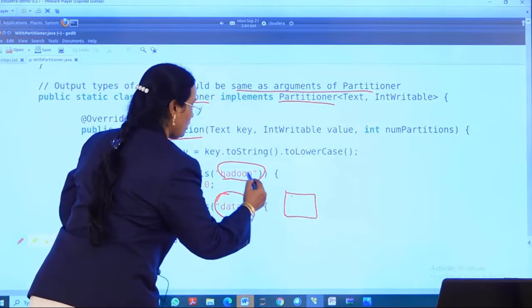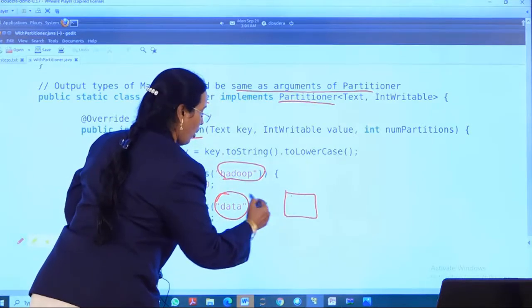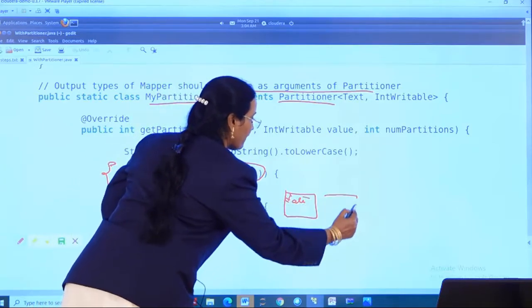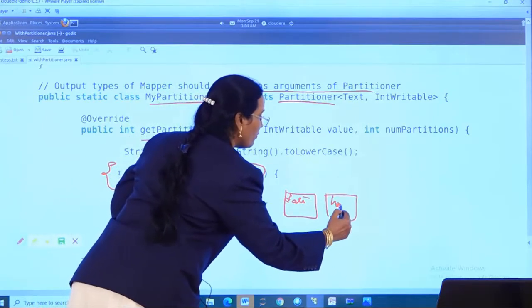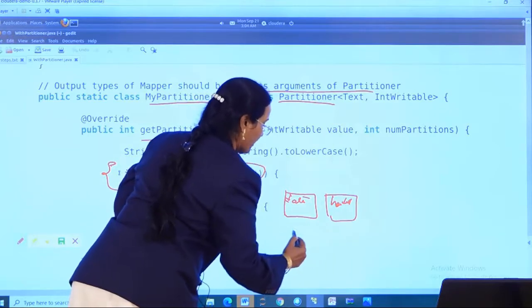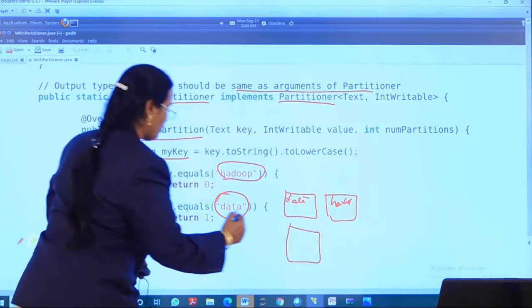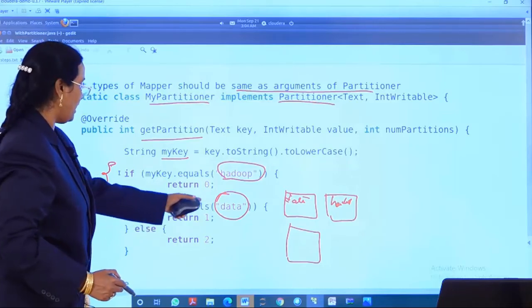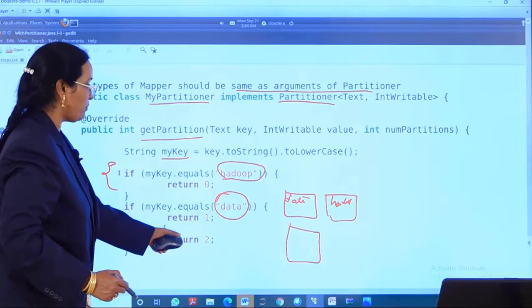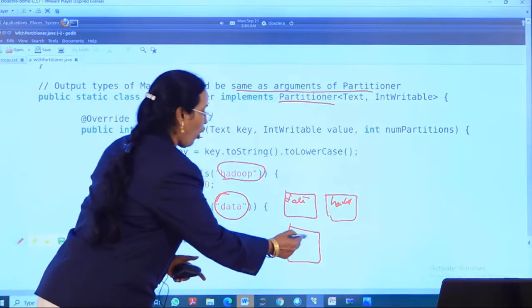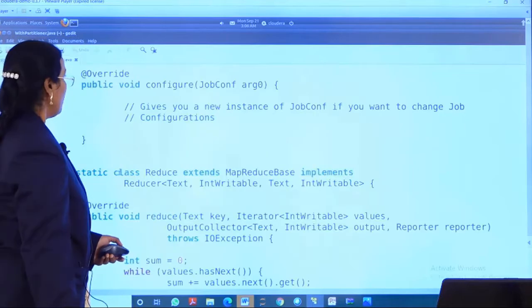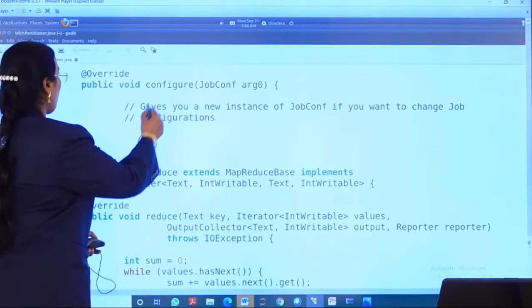In one partition, all the data words will be there, and in another partition all the Hadoop words will be there, and in another partition all the remaining words will be there, because I am writing: if my key equals data, return 1, else return 2. That means the else part will be having all the remaining words, right. So that is about it, and now we are writing the configuration.